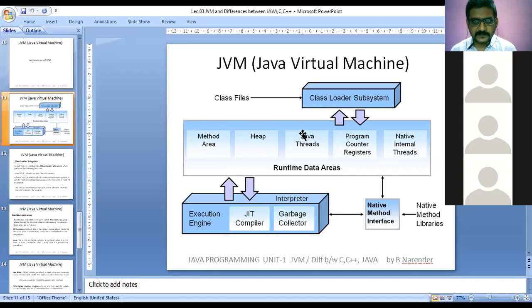Those who have doubts, please write something in the chat box so that I can clarify the doubts. Anyone, please try to answer. Respond. Anyone who has doubts regarding JVM.